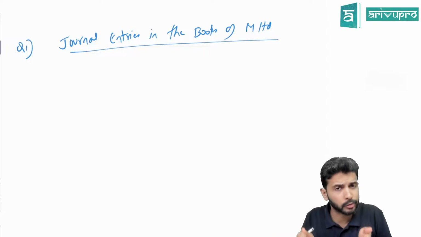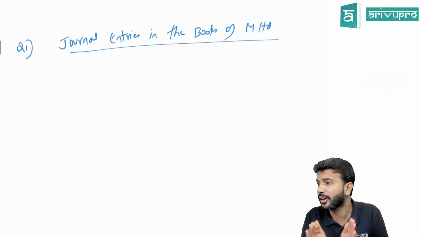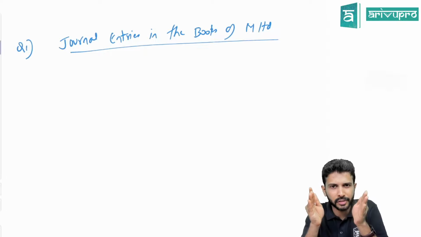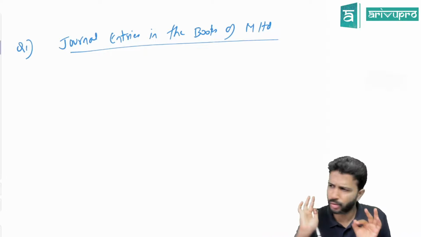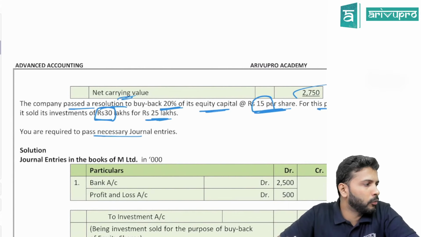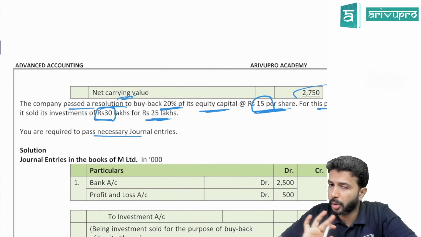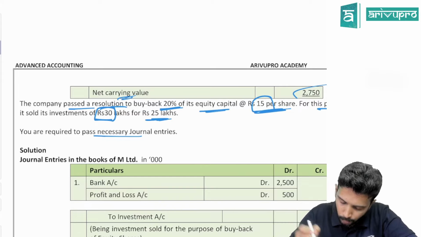Not necessary that you have to pass it like that. This is just for the sake of remembrance. In examination, if you have a checklist, it will be easy to check whether you have passed all the entries. Only for that sake. Otherwise, there is no order. You can pass it in any order. So come back to the problem. Is there any inflow happening for the company? I'm not talking about outflow. I'm talking about the inflow. Is there any inflow? Yes.